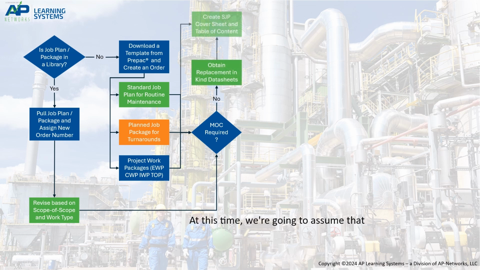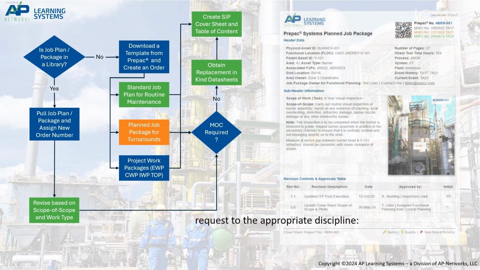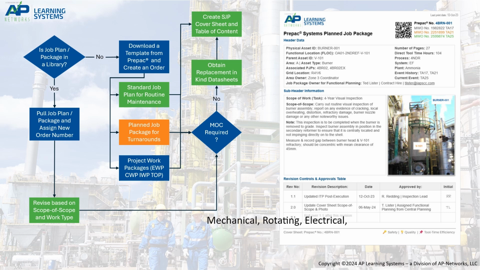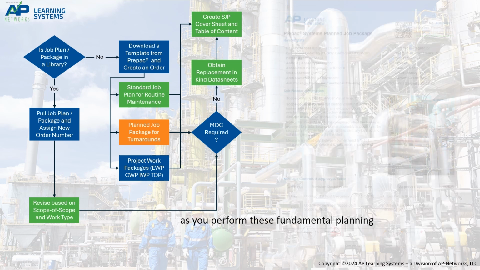At this time, we're going to assume that a request for scheduled corrective maintenance has been approved. Planning services will then assign the request to the appropriate discipline, mechanical, rotating, electrical, instrumentation, or projects, etc., and begin the process of creating a formal job plan and package cover sheet and table of content. Note, job plans and packages are controlled documents, in some cases legally binding between owners and contractors. Therefore, it's imperative that you control every document, revision, content, and printing as you perform these fundamental planning details.